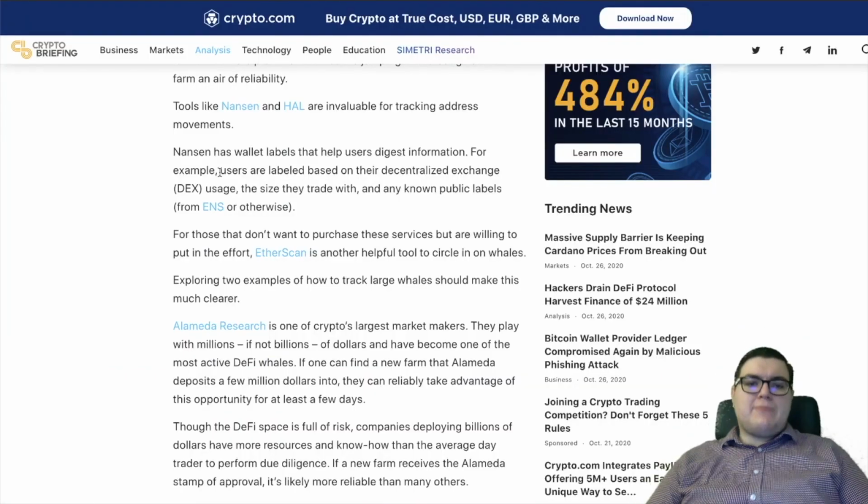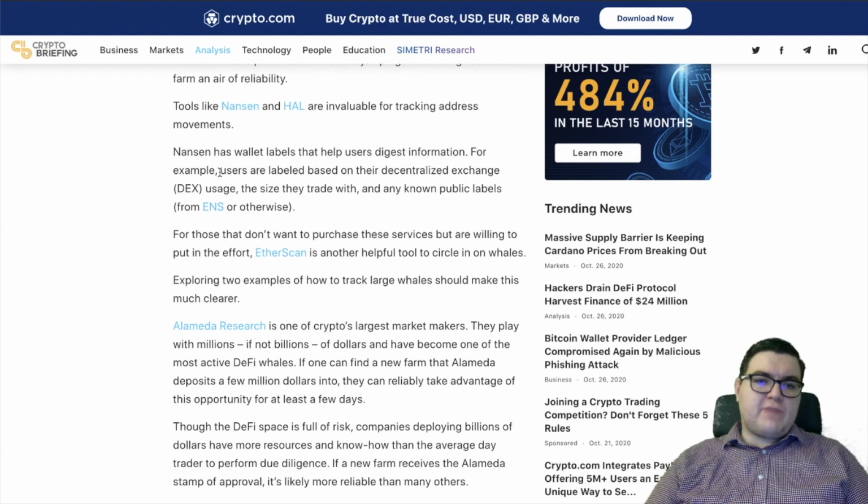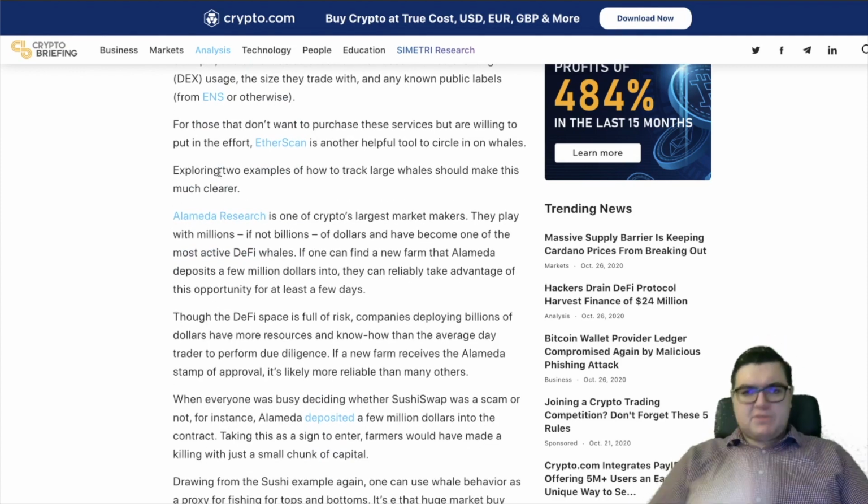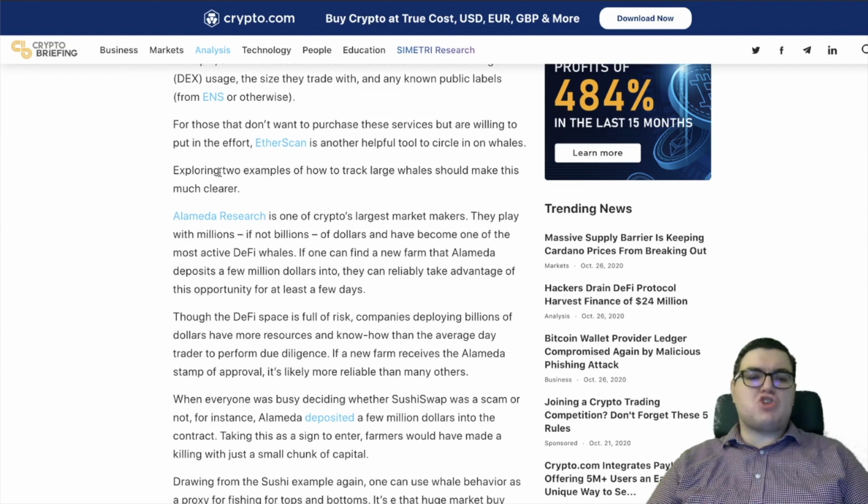Nansen has wallet labels that help users digest information. For example, users are labeled based on their DEX usage, the size they trade with, and any known public labels. For those that don't want to purchase these services but are willing to put in the effort, Etherscan is just as good. Exploring 2 examples of how to track large whales should make this much clearer.